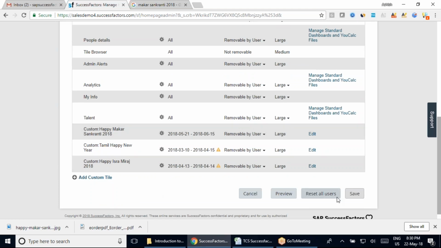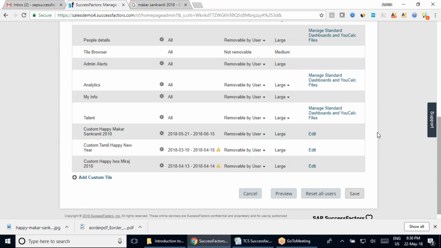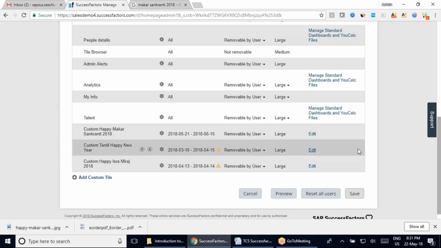Another detail: all those people who are assigned, you have to set it to all the users. If you only save it, this change is going to work only for you and not for everybody. Then another detail, team, if you remember, I removed this tile from my home page and created this tile, and I showed this to all three of you. But Siddharth has gone ahead and removed this tile from his home page. Now, as an organization, I don't want Siddharth to remove this tile from his home page.